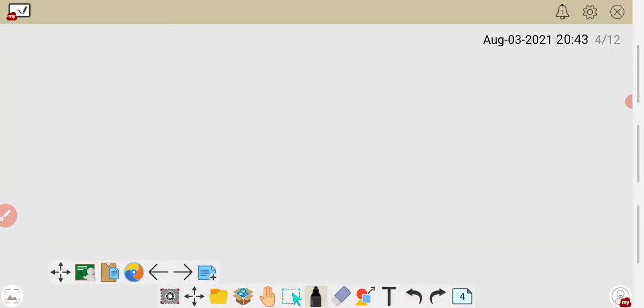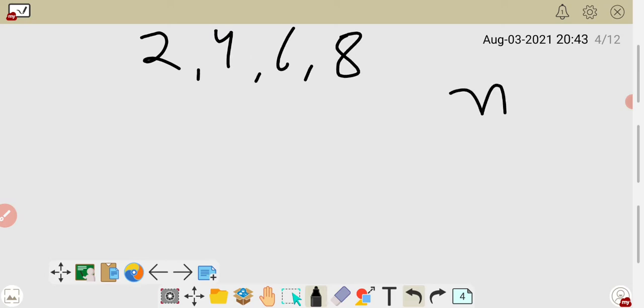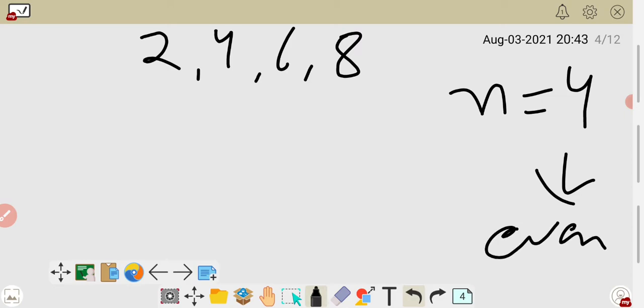Suppose you have some observations. I am taking here the observations 2, 4, 6, 8. So what is the value of n here? Just see, 1, 2, 3, 4. The value of n is 4. So n is even or odd? It is even. So apply the formula. What is the formula?